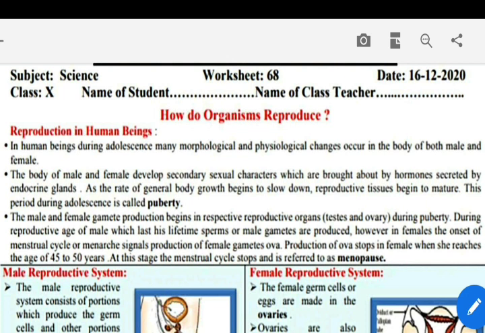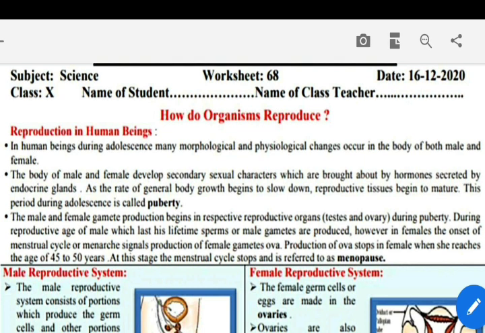During puberty, during the reproductive age of the male, which lasts his lifetime, sperms or male gametes are produced. However, in females, the onset of menstrual cycle or menarche signals production of female gametes, ova. Production of ova stops in a female when she reaches the age of 45 to 50 years. At this stage, the menstrual cycle stops and is referred to as menopause.